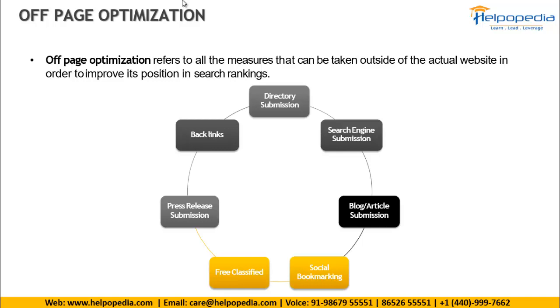Off page optimization is the game of links, building more and more links everywhere worldwide in all the websites. So like that you can use it over here.